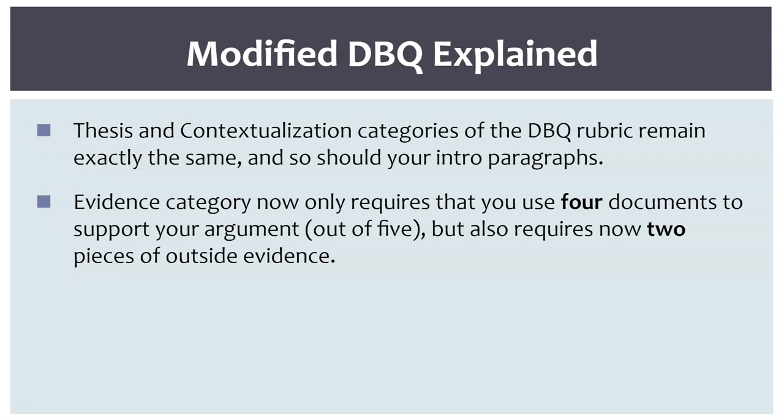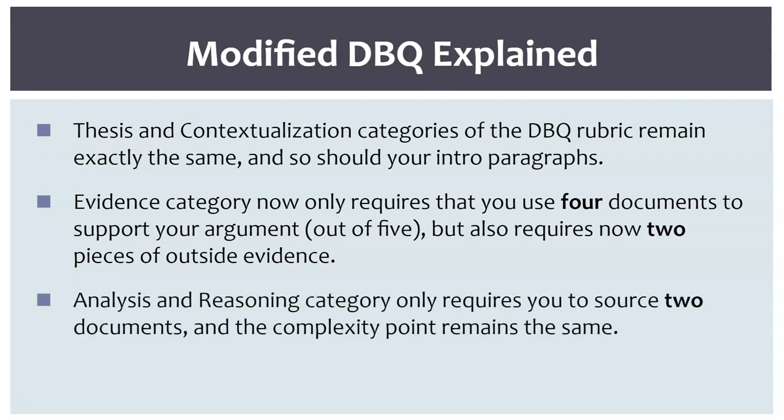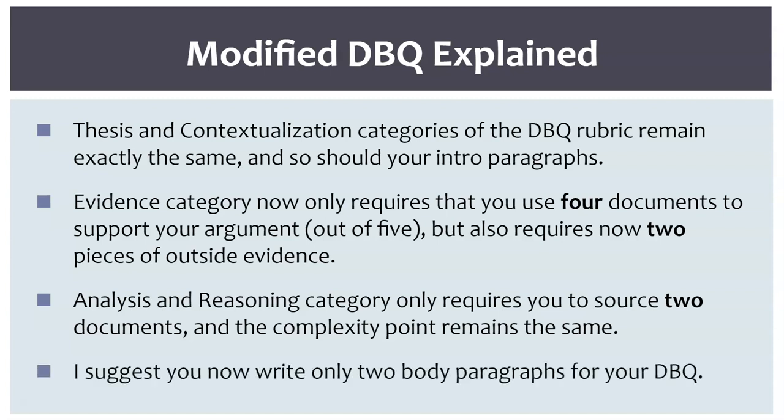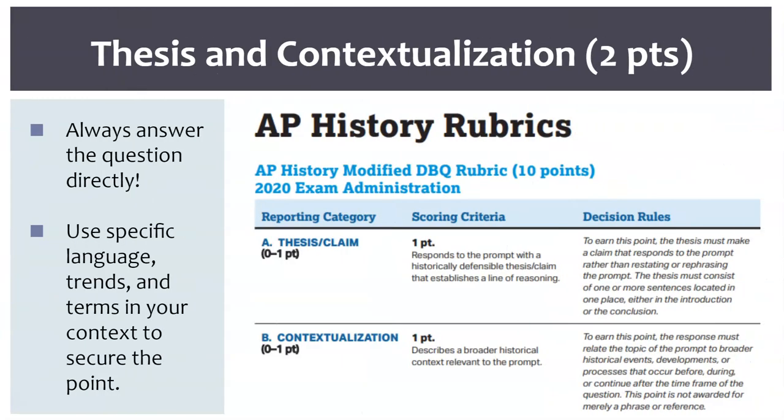However, it also requires that you now have 2 pieces of outside evidence. The analysis and reasoning category now requires you to source 2 documents, but gives you a point for each, and the complexity point stays the same. I suggest at this point you write only 2 body paragraphs for your DBQ, and we can explain why in some detail. Let's break it down piece by piece.